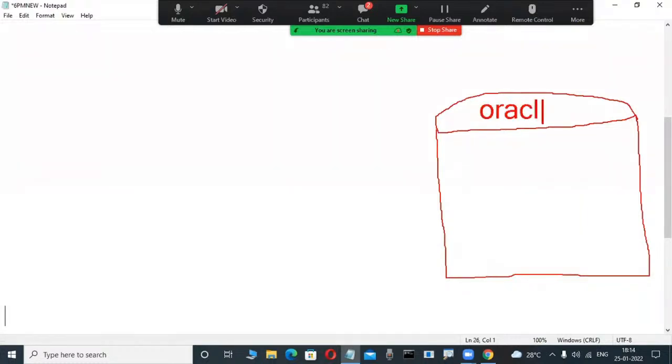Slowly observe here. It is a place where we can store a structured collection of data. Yes, Oracle DB. Now, I am a user, for example. You are a user, I am a user. You want to store some data permanently in this database.